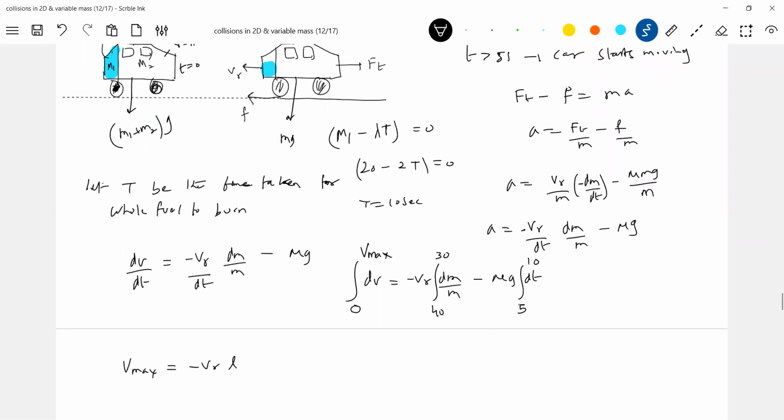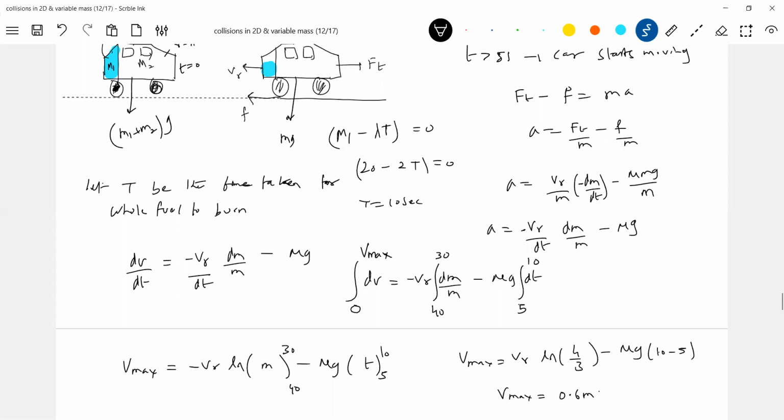Log of 3 by 4 minus mu g t, 5 by 10. Log m, 40 and this is 30. So this will be Vmax is equal to Vr log of 4 by 3 minus mu g (10 minus 5). I'll get maximum speed equal to 0.6 meter per second. This is the maximum speed attained by this one.